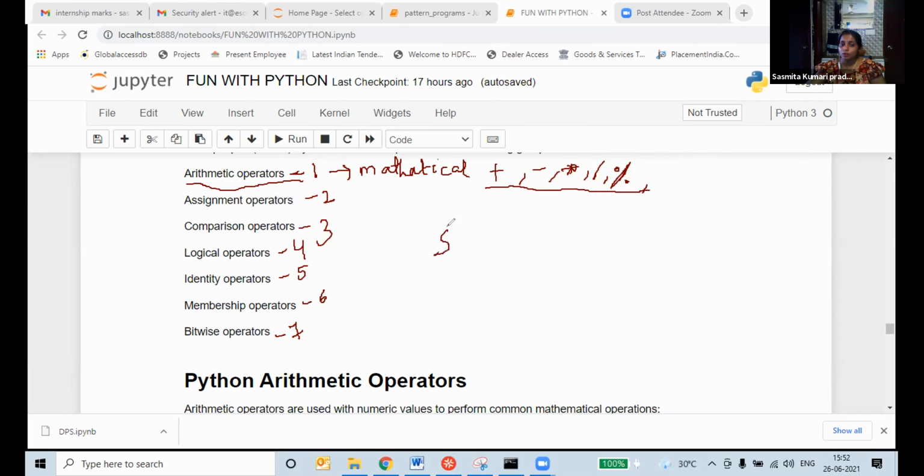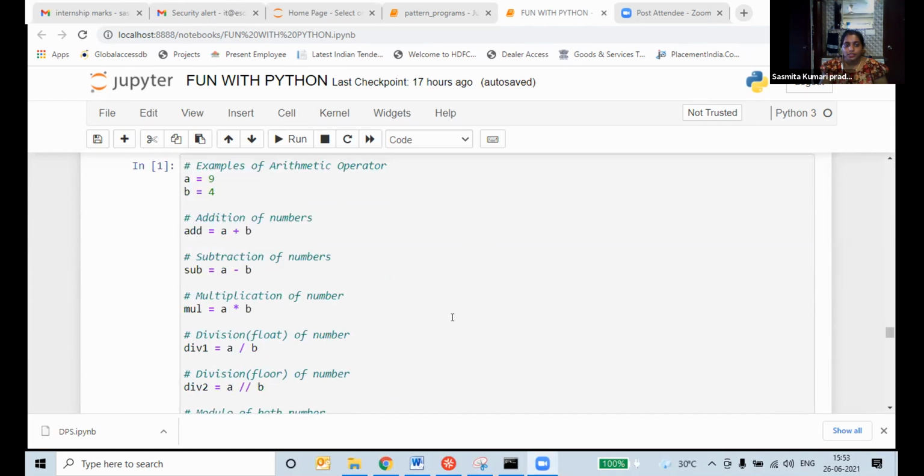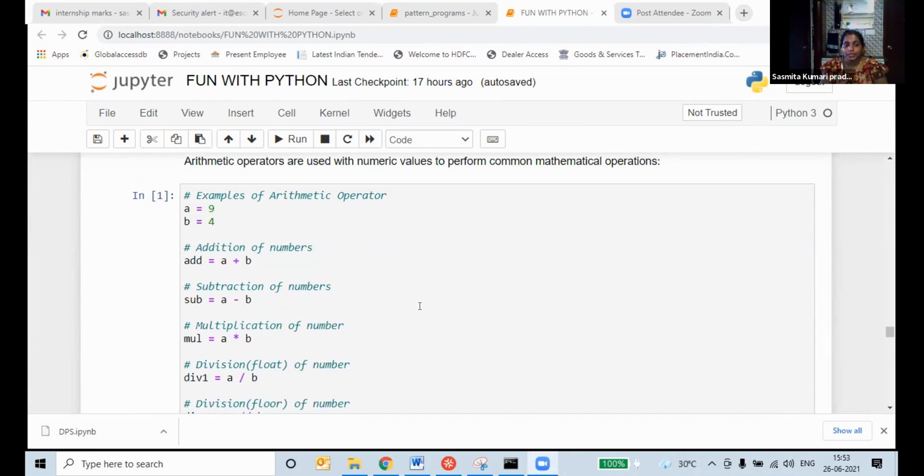If you do 5 plus 3, 5 minus 3, 5 multiplied by 3, you will get some values. That time it is called mathematical way here. That is called arithmetic operator, students. Arithmetic operator. Got it? Now we will go for arithmetic operator. Now you understood, all of you? Any doubt anyone is getting? What is operator? Why we are using? Any doubt, ask.